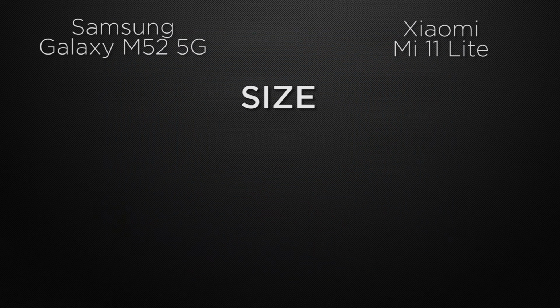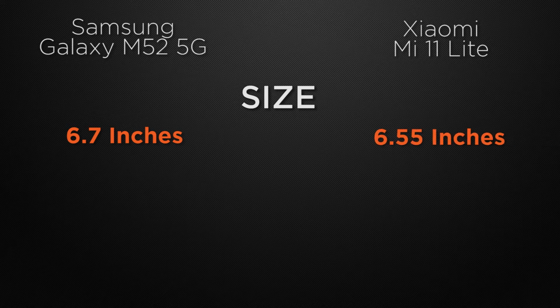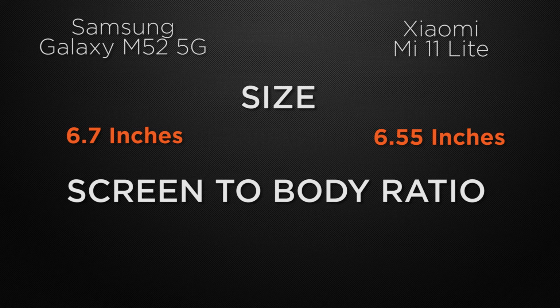Moving to the display features of the devices, let's start with the display size. The M52 has a 6.7 inch display, whereas the 11 Lite has a 6.55 inch display. So the winner here is M52 because it has a bigger screen size. And about the screen to body ratio, the M52 has approximately 86.4%, whereas the 11 Lite has 85.3%.